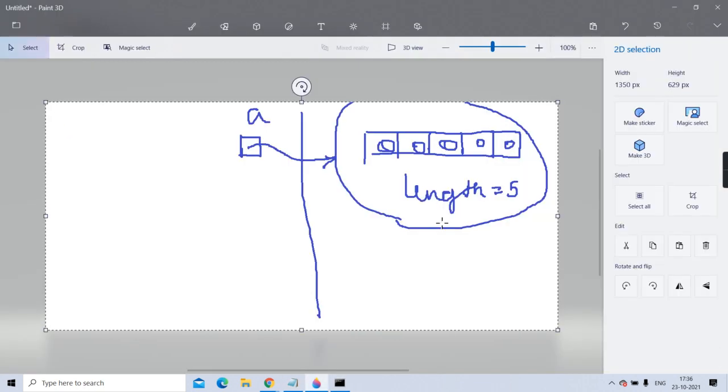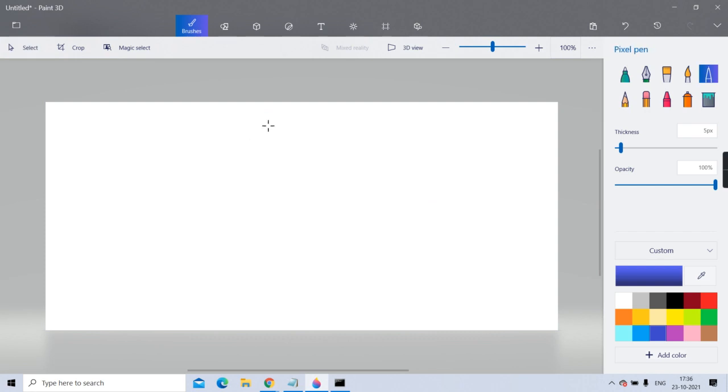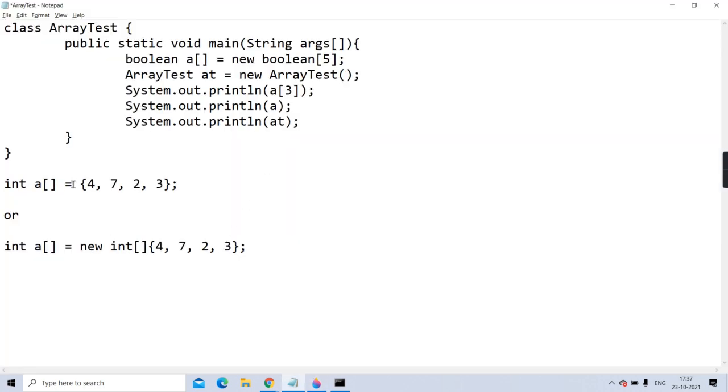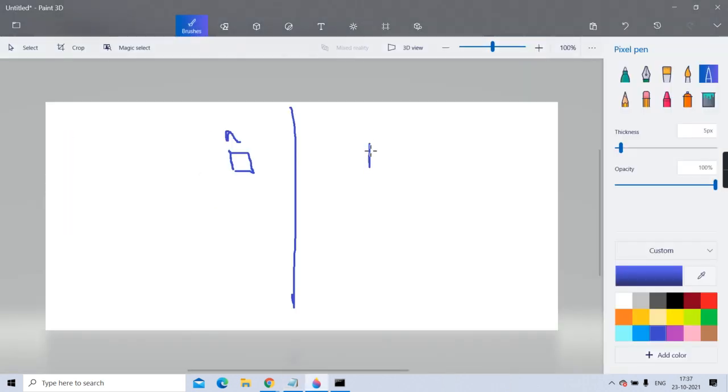Pictorially I will try to show you. One on the stack, one reference variable a is created, in which the reference has not come yet. Then see, as there are 4 elements, it will allocate memory for 4 integers only. Length will be initialized to 4.